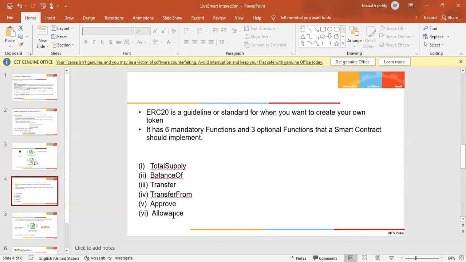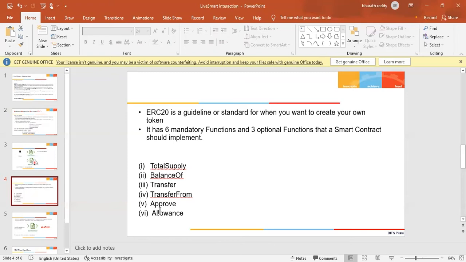The mandatory functions are a bit more complex. There are 6 mandatory methods: total supply, balance of, 2 different transfer methods, transfer and transfer from, and then there are 2 methods, approve and allowance. Total supply of your token specifies the limit.